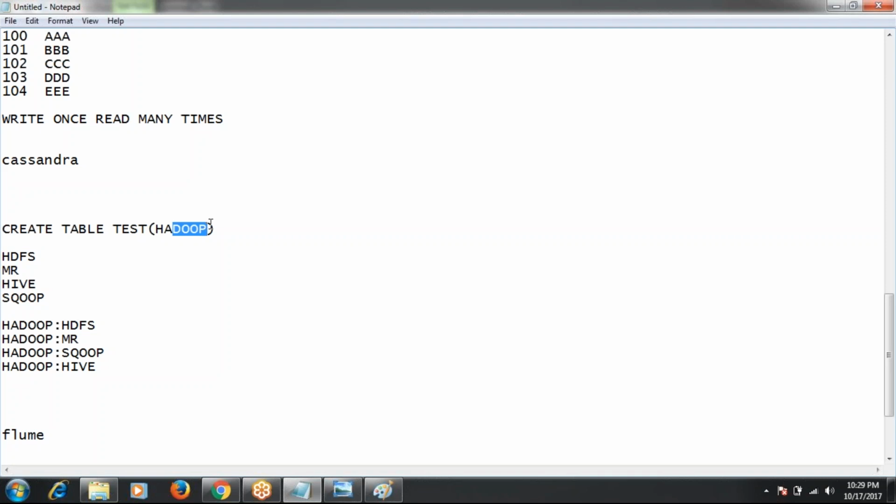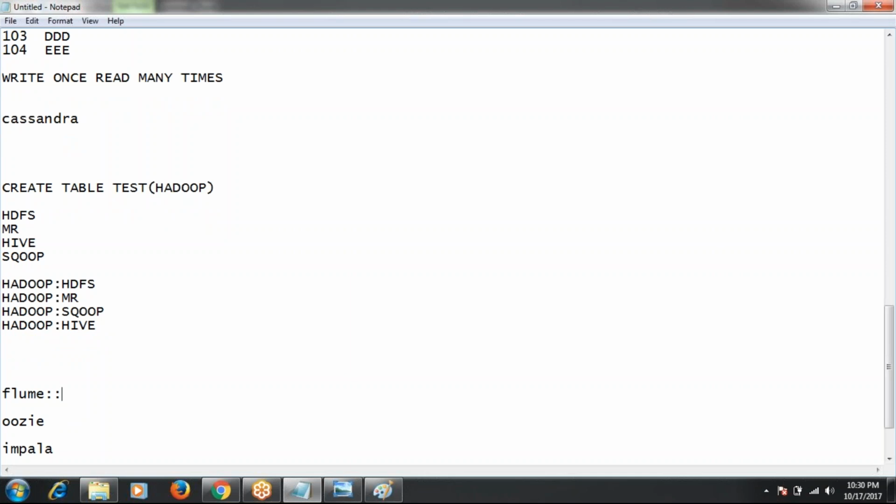Yeah, it's clear. So compulsorily, if you want to store data in an HBase table, at the time of table creation you have to create the column family. For one table, you can create a number of column families. And at the time of inserting data, you can mention which column family to add the data to. If you have only a single column family, obviously the data goes to that column family. Clear, right? So that is HBase, and now Flume.